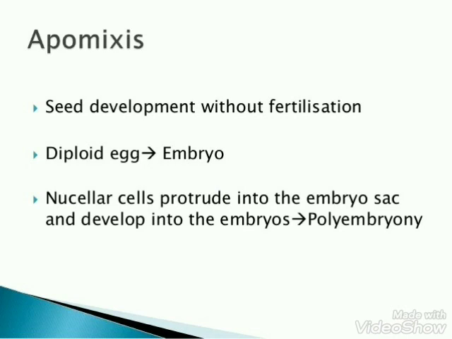Now the ways of formation of polyembryonic seed are: development of cells like synergid cells, cells of nucellus, and cells of integument into the embryo, formation of more than one embryo in an ovule, and formation of more than one egg in an embryo sac. So these are the two special mechanisms which are related to the process of reproduction and very frequently asked in the board examination.